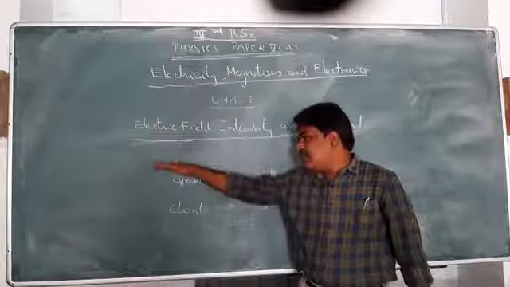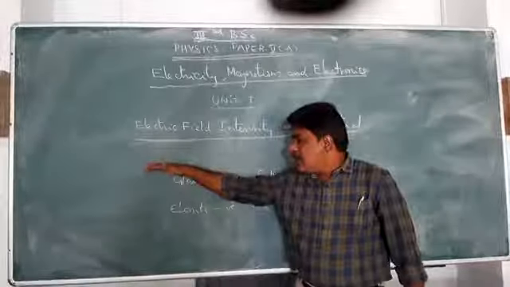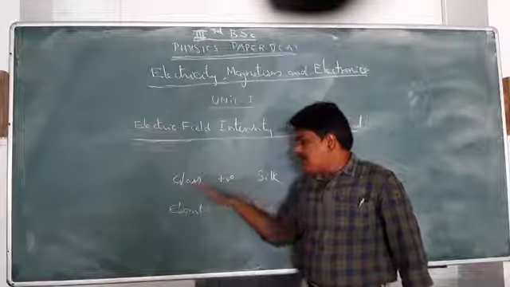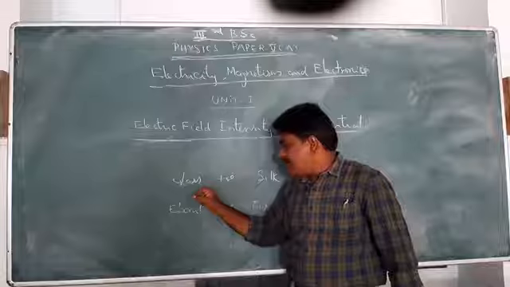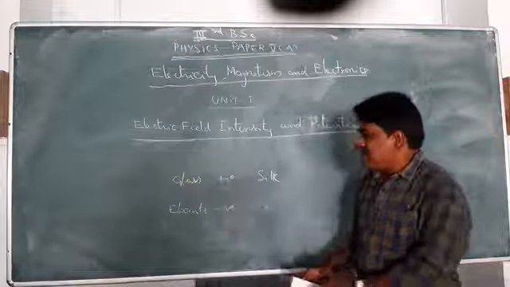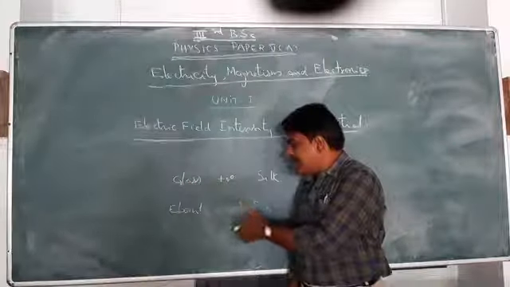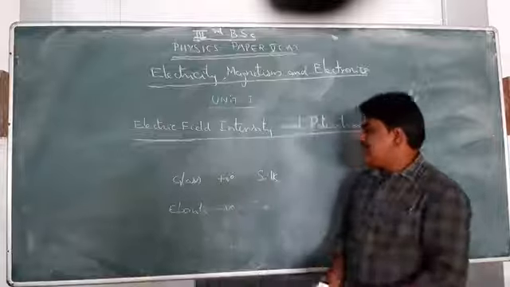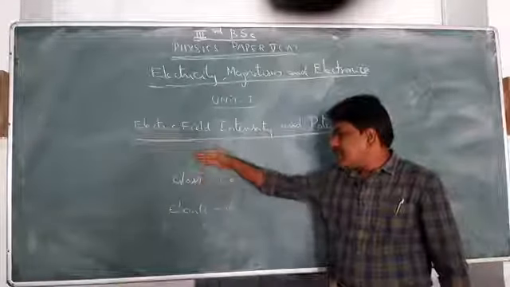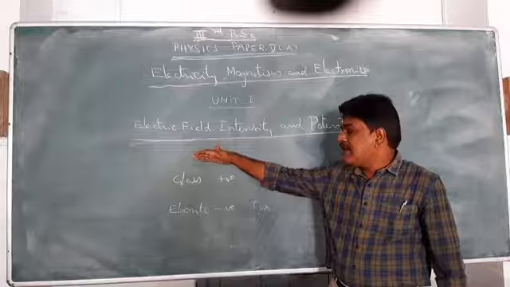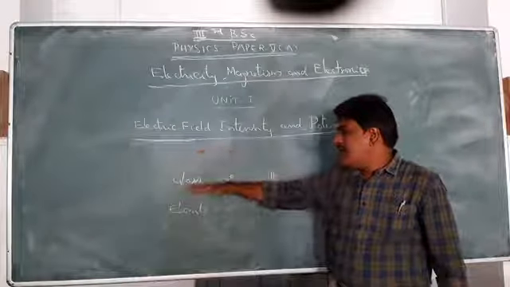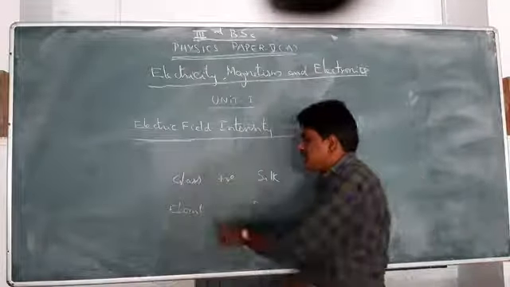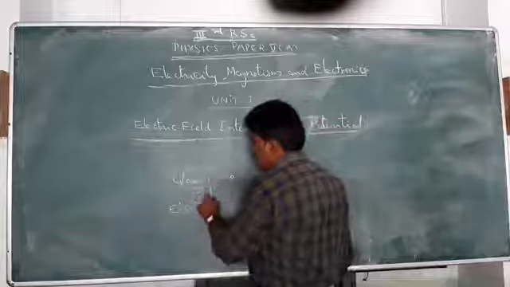Initially, Benjamin Franklin suggested a hypothesis, a convention of positive and negative charges, but later it was proved practically by different scientists that what Benjamin Franklin said is truly verified. Thereby, the glass rod acquires positive charge and the ebonite rod acquires negative charge.